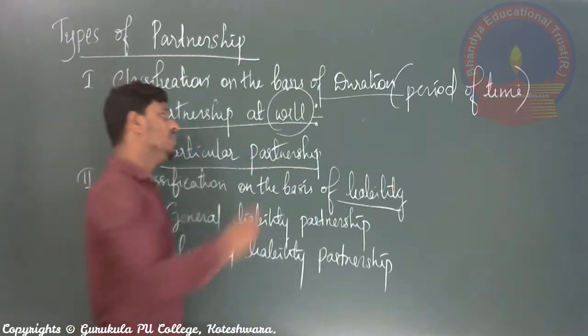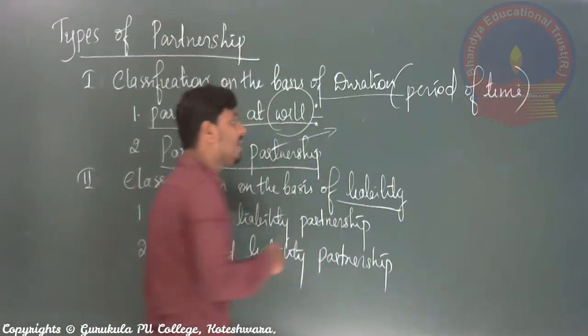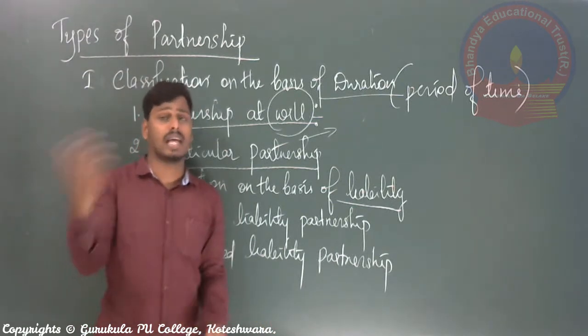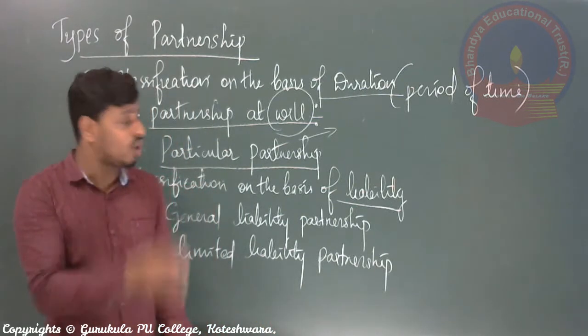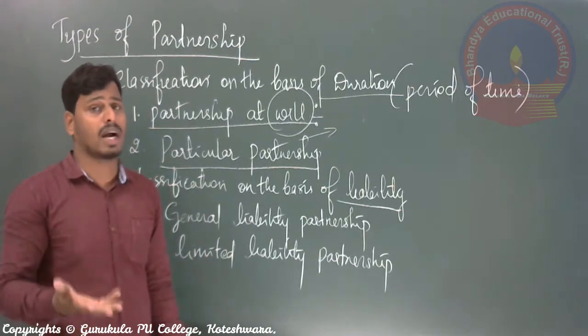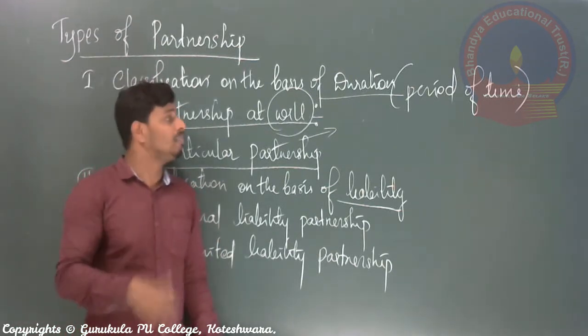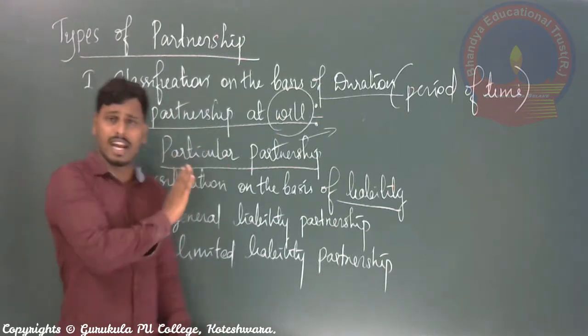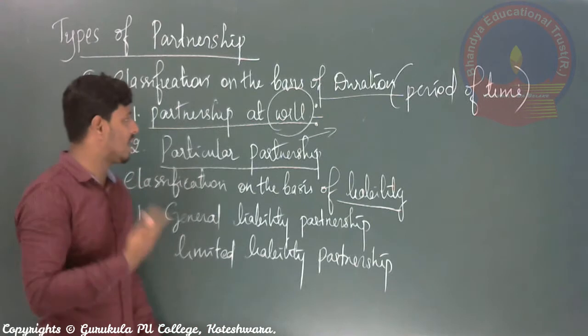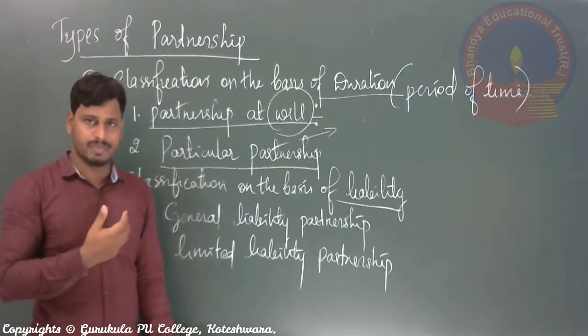As usual, they all have unlimited liability and contribute capital, and we can see any other type of partners in this partnership business. Any other partners means there are 7 types of partners, all of whom can be seen in a partnership business. There is no condition and no restriction with regard to partnership at will.